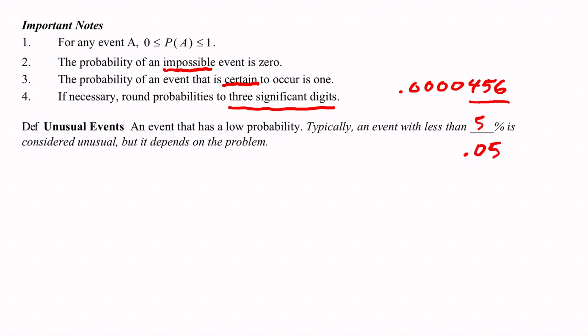For instance, if you have a 5% probability of getting into a car accident every time you drive somewhere, well, that would be a very high probability that you're going to get into a car accident, and so you would probably just want to avoid having to drive anywhere. So in that case, I would say, depending on the situation, 5% might not always be considered an unlikely event.